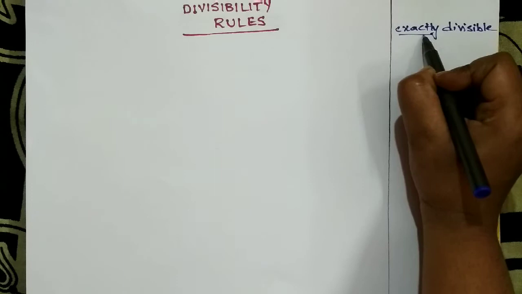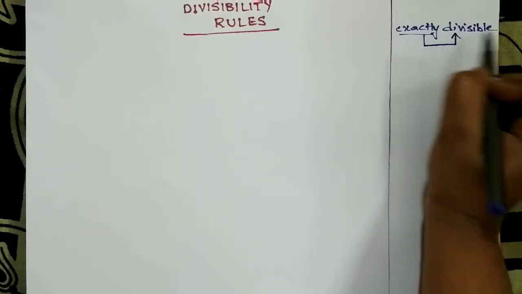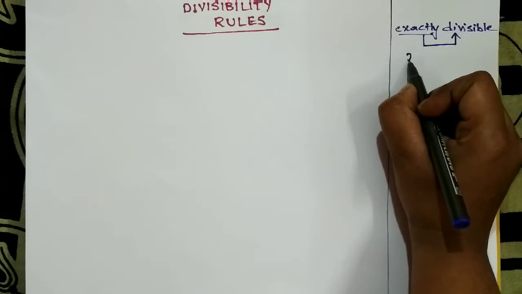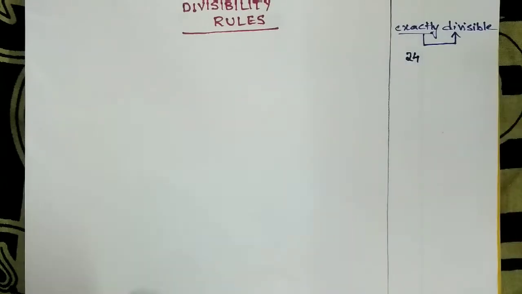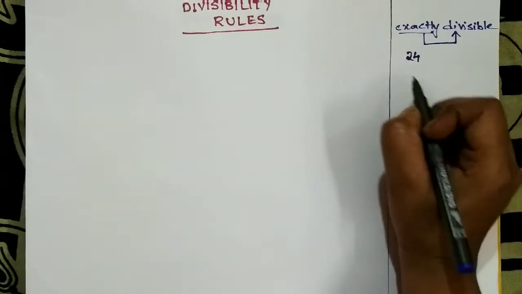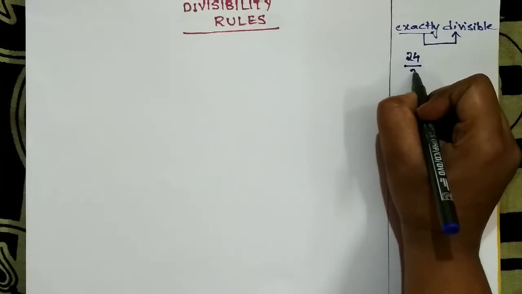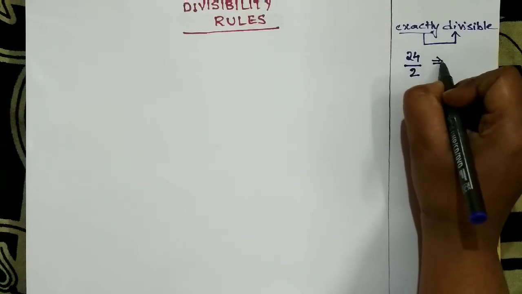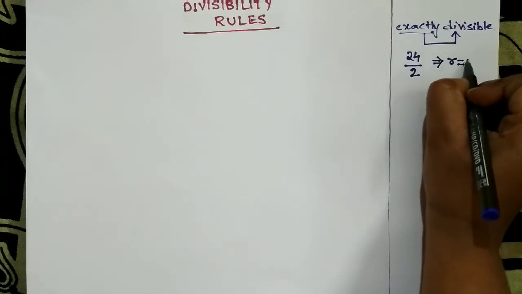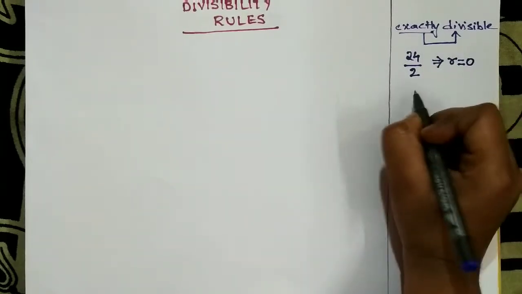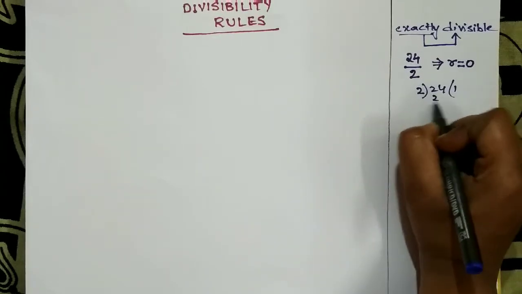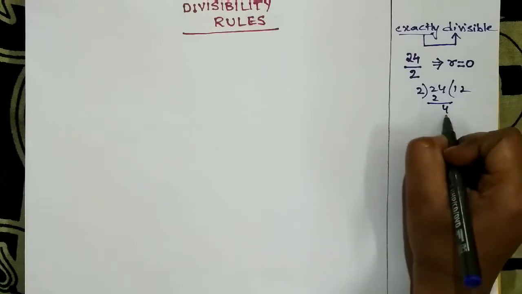When you are talking about exactly divisible, it means, suppose I am taking a number 24, if this number is divided by another number, then it should give us the remainder 0. So when 24 is divided by 2, it gives us the remainder 0.